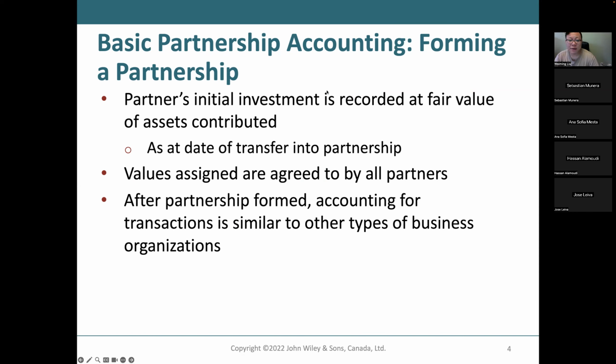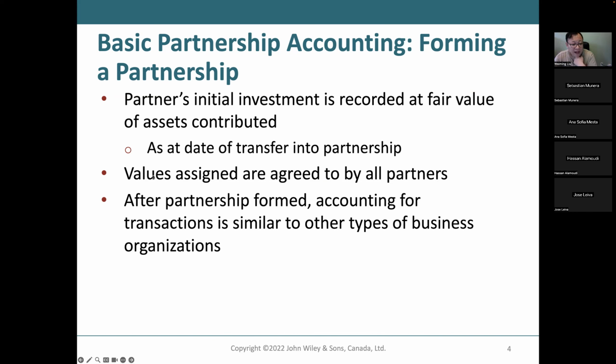So as a partner, my initial investment is a value of 10 million because I contributed the building to the partnership. That building is not my building anymore. The building is transferred from my name to the partnership. I no longer own the building, and the partnership will own the building, and that building's value is $10 million.